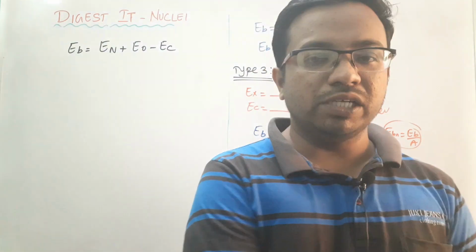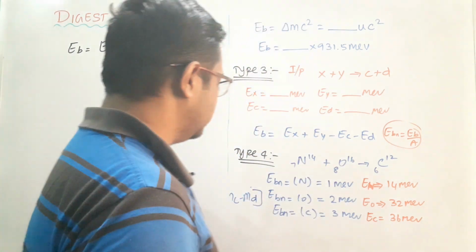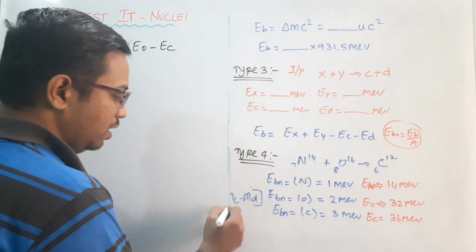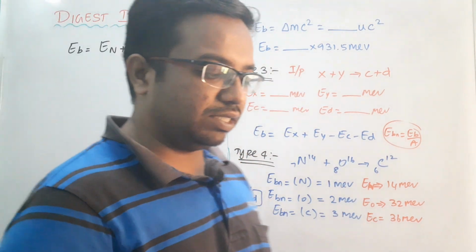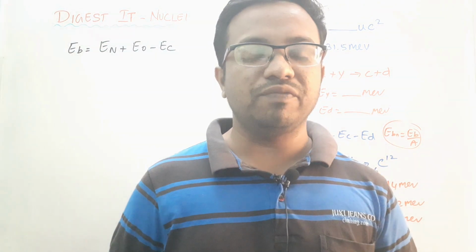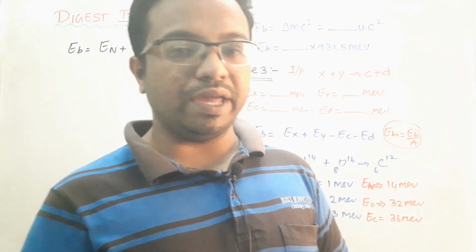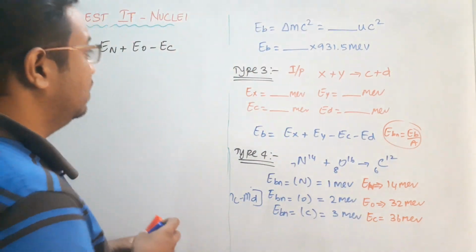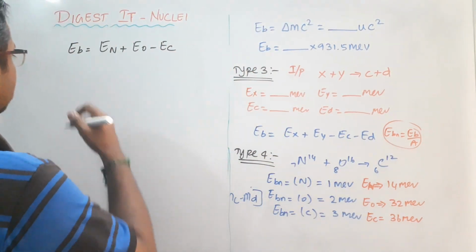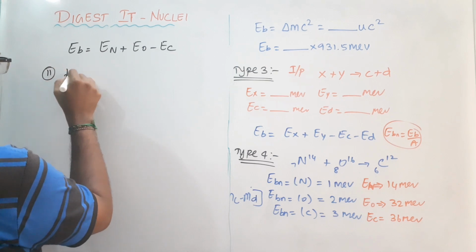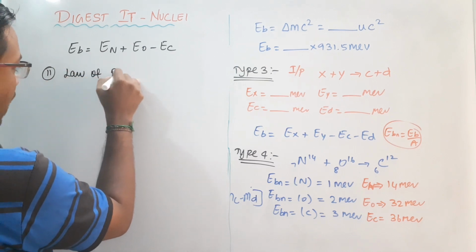Apart from this, we need to study some more parameters in this chapter. It is what we call the law of radioactive decay. Radioactivity we are going to see from our 11th point, so the 11th point we call the law of radioactive decay.